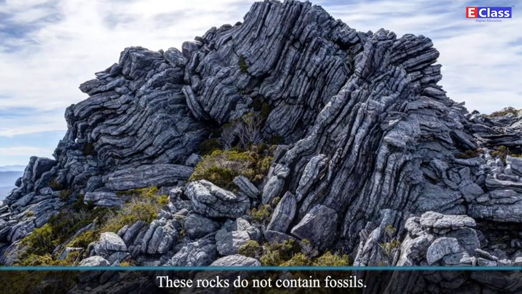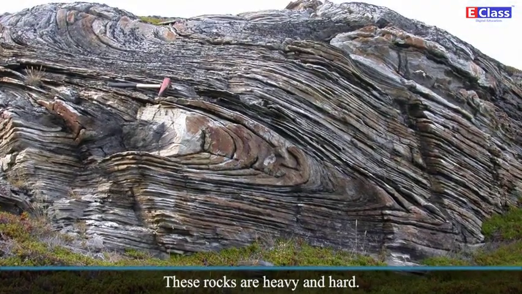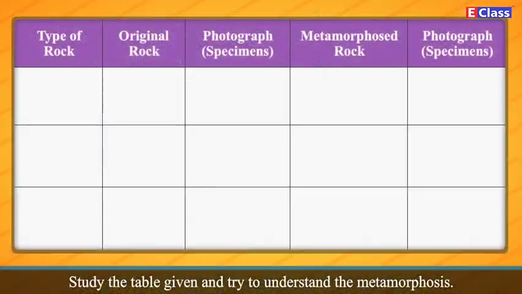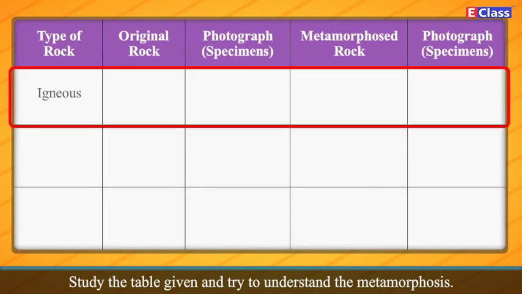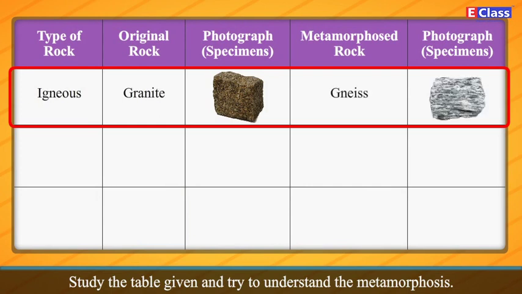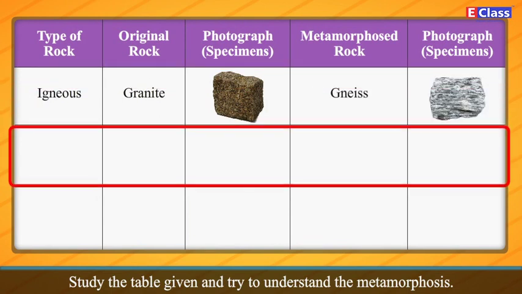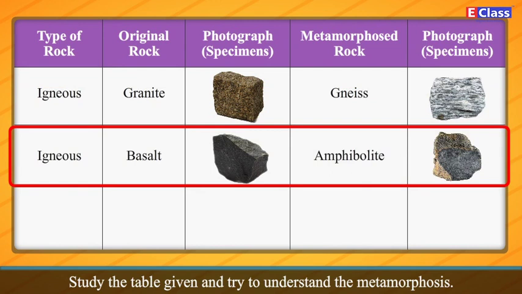These rocks do not contain fossils. These rocks are heavy and hard. Study the table given and try to understand the metamorphosis. Type of rock, igneous. Original rock, granite. Metamorphosed rock, gneiss. Type of rock, igneous. Original rock, basalt. Metamorphosed rock, amphibolite.